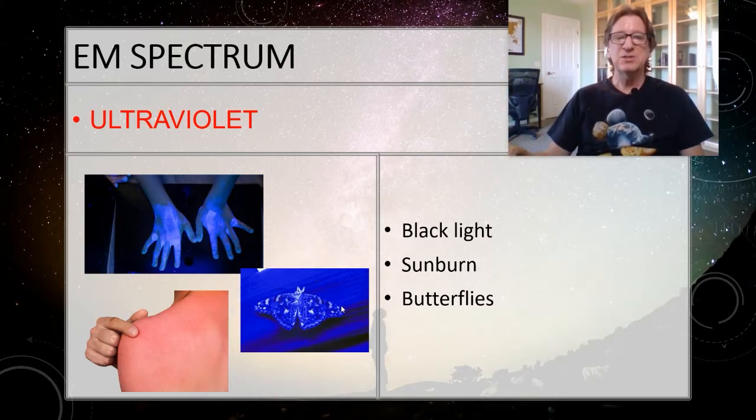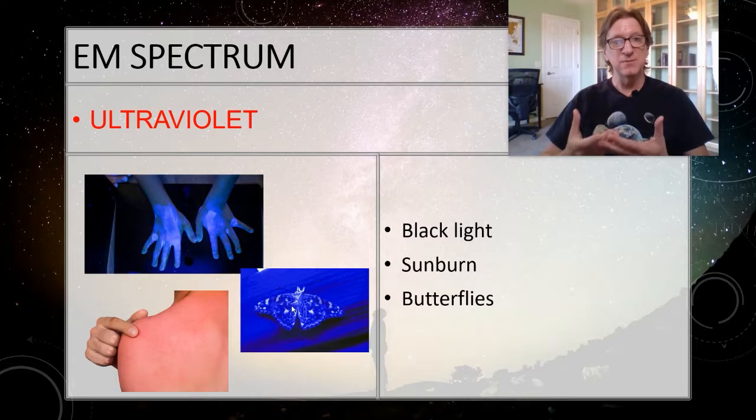So there are actually species of butterflies that you see here where their spots are colored in ultraviolet. You can't see them, but the female butterflies can see them, and this is how we get baby butterflies from that. If you've ever seen a black light, then a black light is putting out most of its light in ultraviolet, and that ultraviolet can make pigments in your shirt glow and things like that.